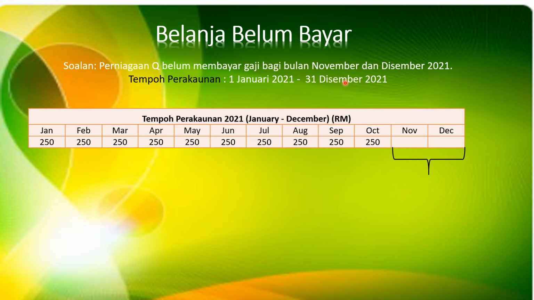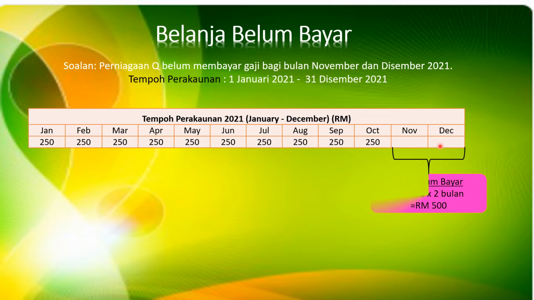Okay, let's see the jadual. It shows that gaji has been paid all the way from January until October, which is 2,500. 10 months times 250, you get 2,500, which would appear in your imbangan duga. And the amount which is not paid is 500 for 2 months, right? This 2 months is 500.